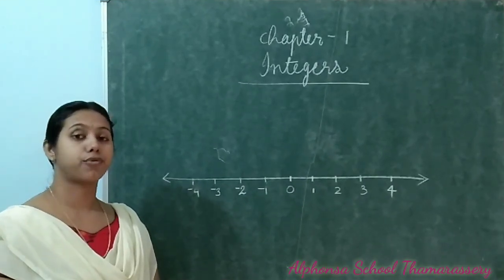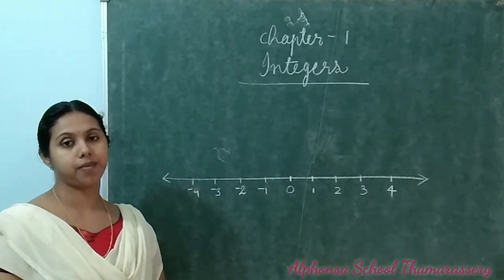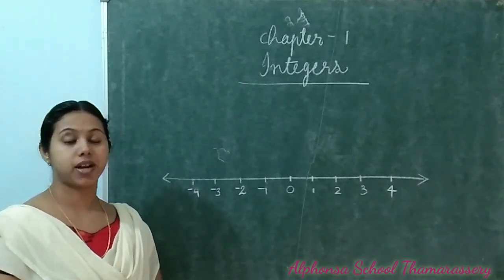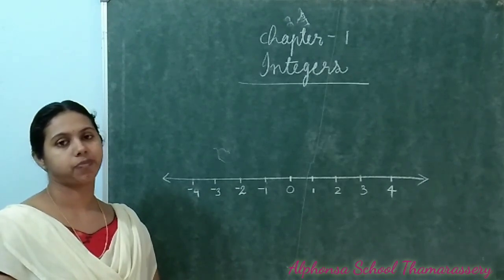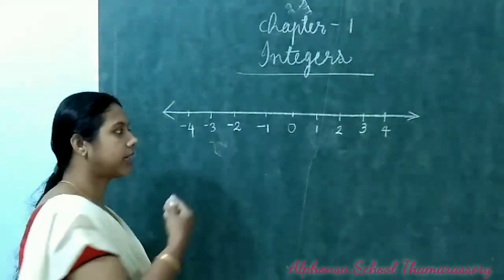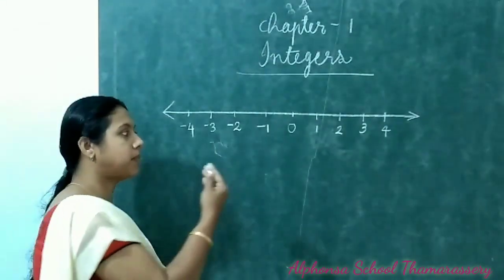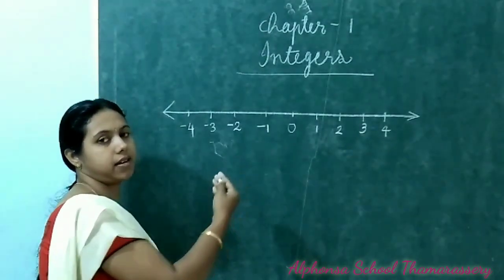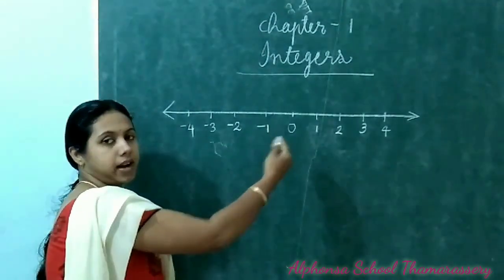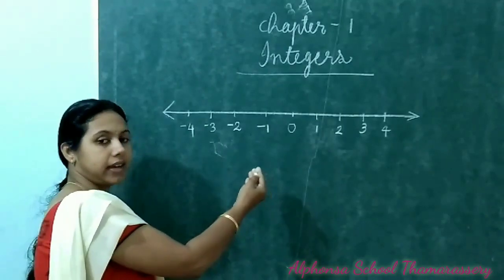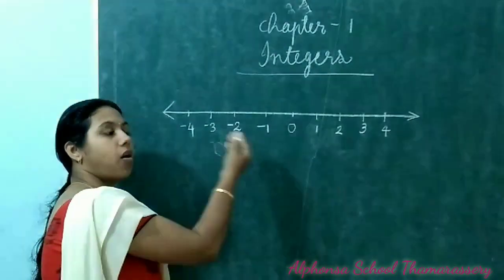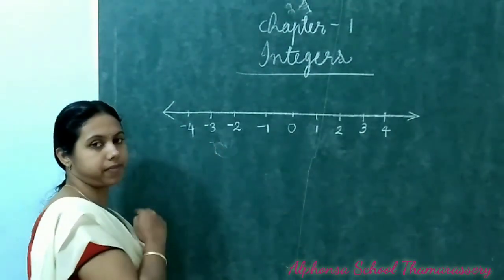Also, we know how to represent integers on the number line, and we studied the addition and subtraction of integers. Let us recall that also. On the number line, every number to the right is greater than all the numbers on its left.